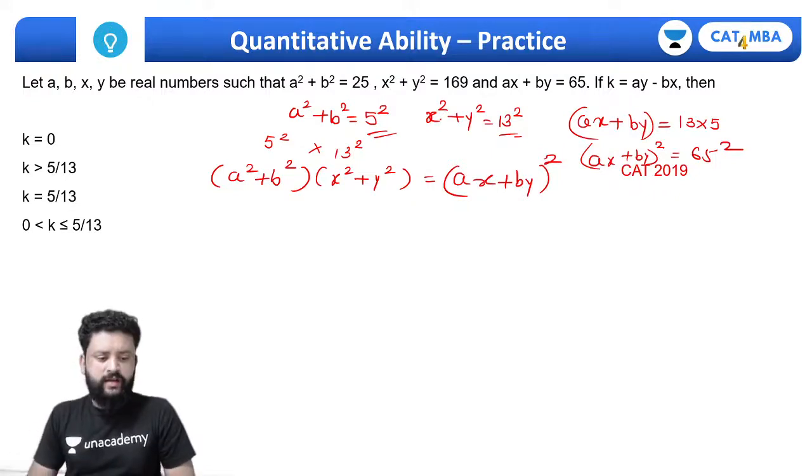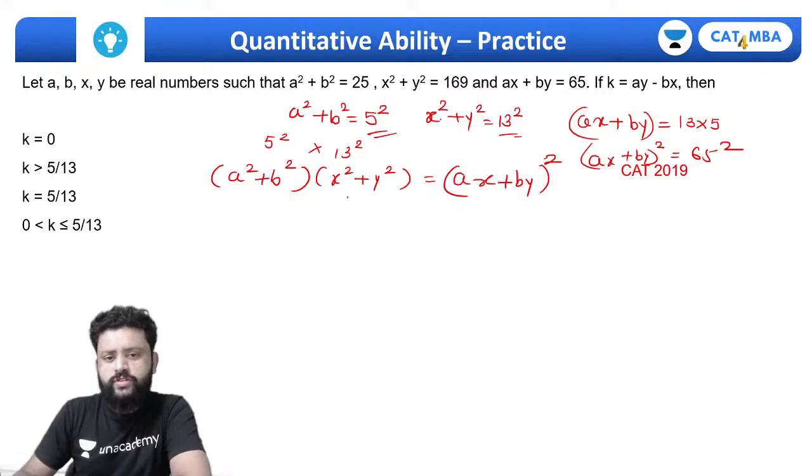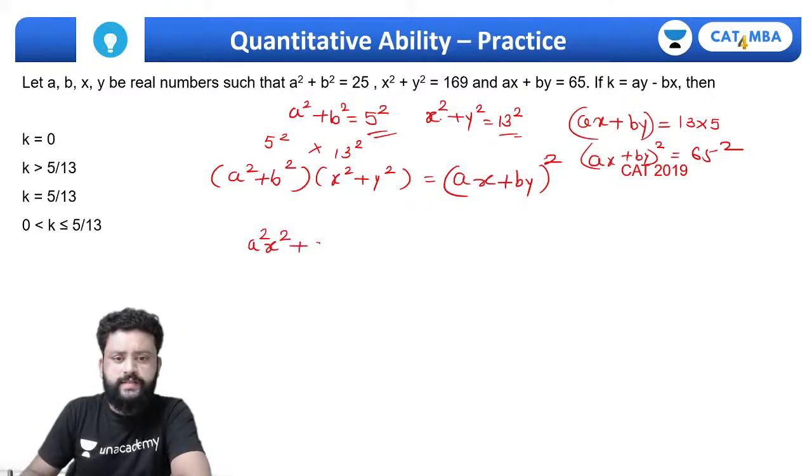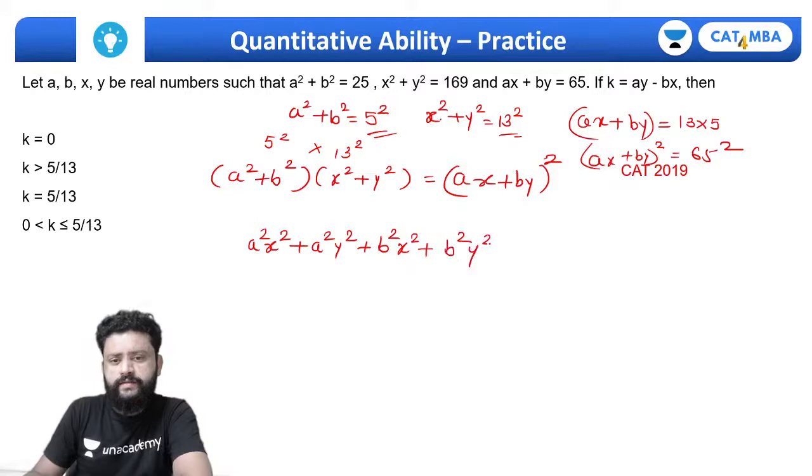Let's try to solve this, because this is almost going to be the same thing. Here, what will come: a square x square plus a square y square plus b square x square plus b square y square.